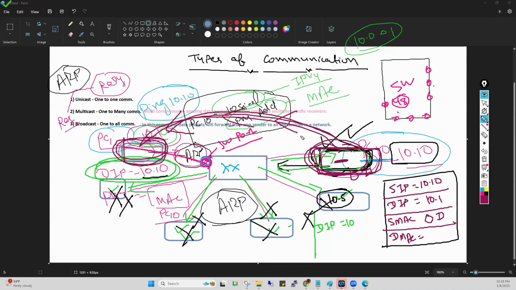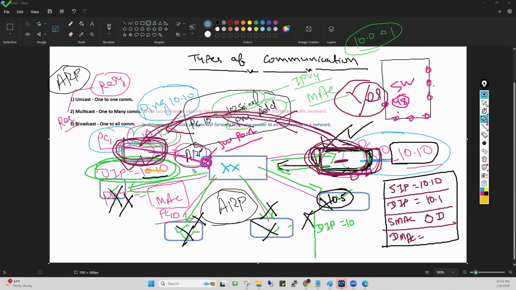Now, again, one thing you guys will ask is, sir, does this PC know what is the MAC address of PC number 1? Answer is yes. This PC knows what is the MAC address of this device. Why? Because, focus here, guys. Very, very important.